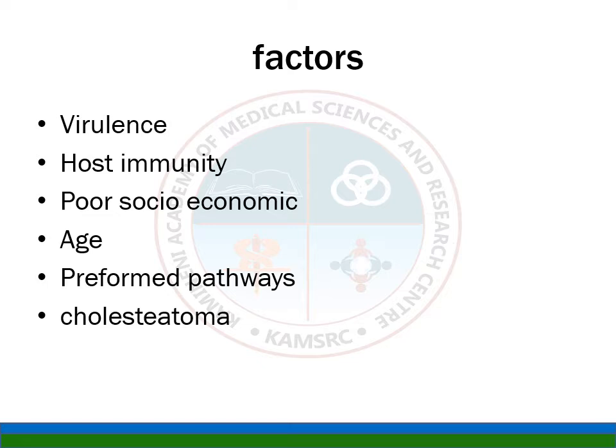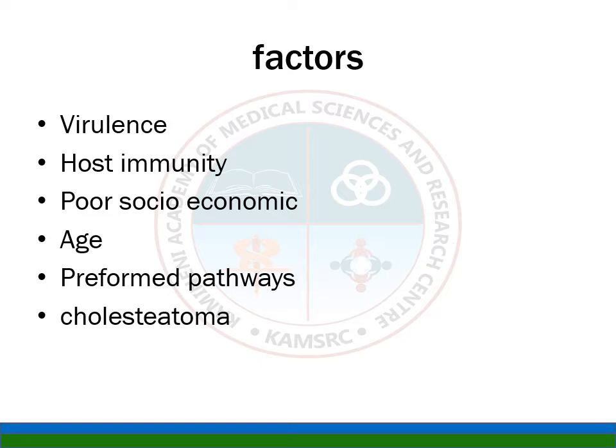Though we have very good antibiotics, the virulence is still there. For example, bacteria develop a biofilm which is resistant to antibiotics, and some bacteria produce toxins, like autolysin and pneumolysin by Streptococcus pneumoniae. A few bacteria are resistant to beta lactam antibiotics, like Haemophilus influenzae, which produces beta lactamases.